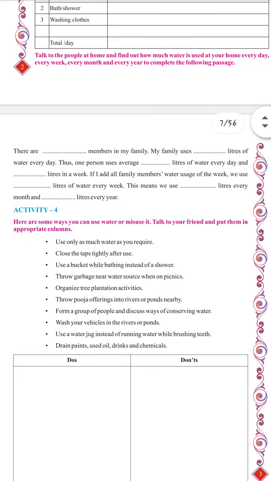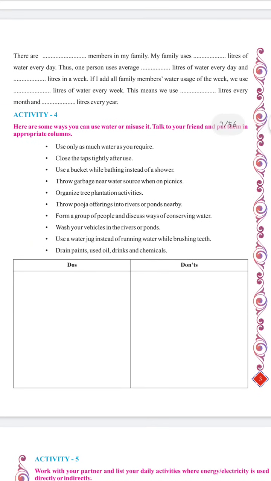Then activity number 4 is also a very important thing for the examination. So I have given the answer for activity number 4 by giving numbers to the statements. Like I have given number 1 for use only as much water as you require. Then number 2, close the taps tightly after use. Then numbers 1 and 2 I have distributed in the do's and don'ts columns. The videos with the answers have already been uploaded. You can see the study materials under your school app. You will find the answers.